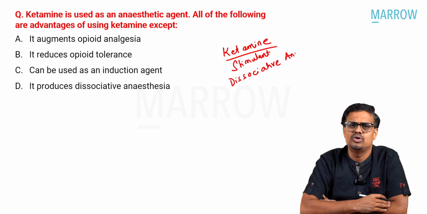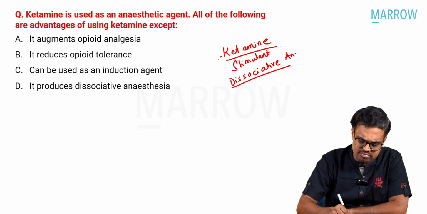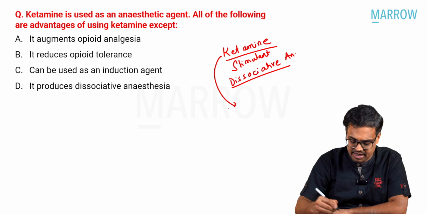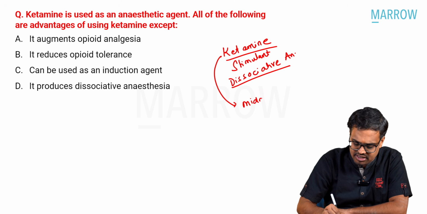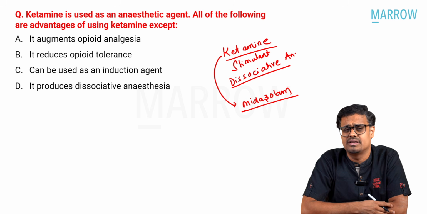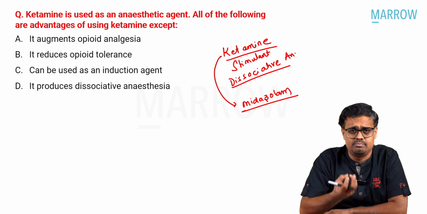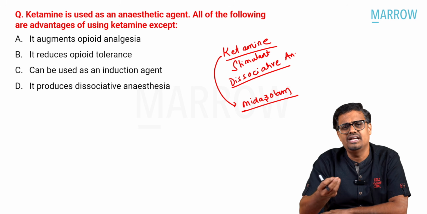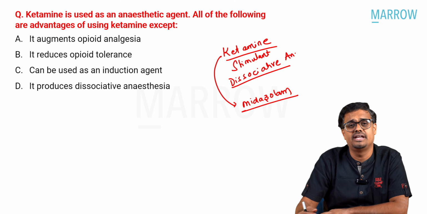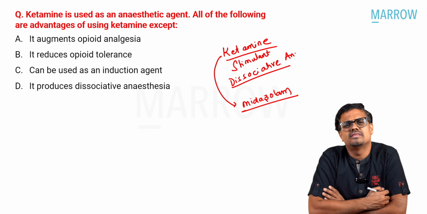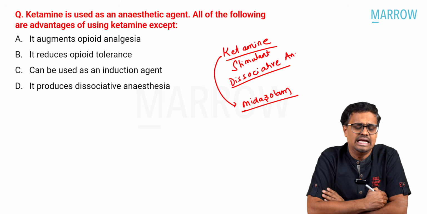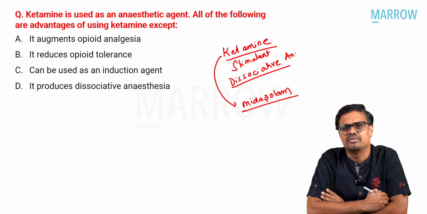So we always mix ketamine with some other agent. Most of the times it is mixed with midazolam. Why? Midazolam causes sedation, and the dissociative state of ketamine, which creates some sensation of unpleasant hallucinations, can be taken care of by midazolam.